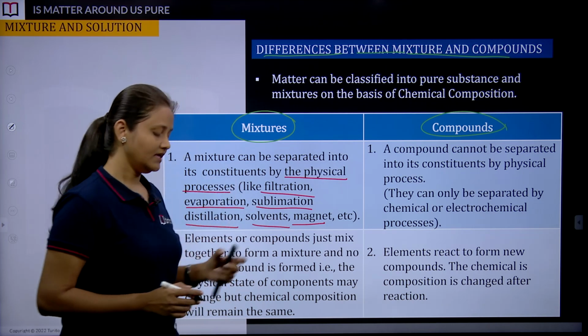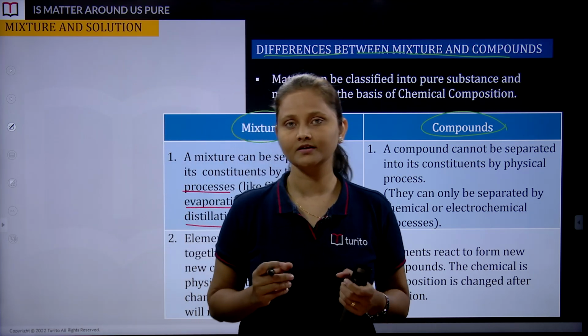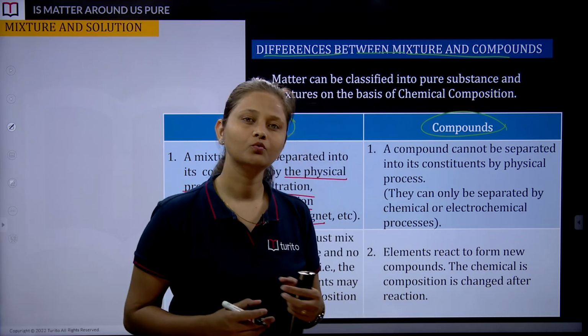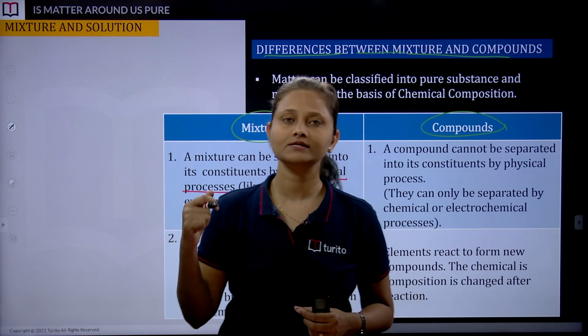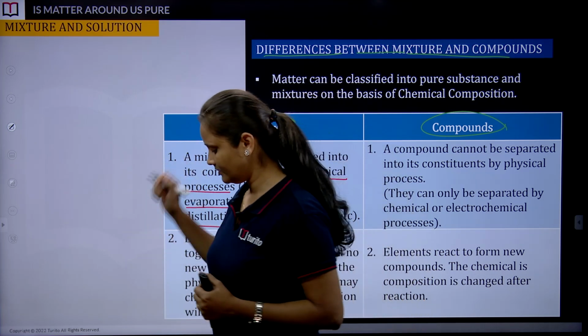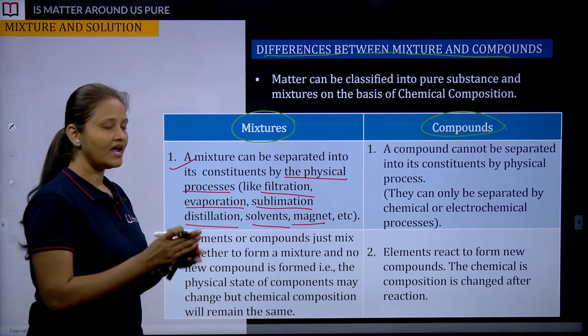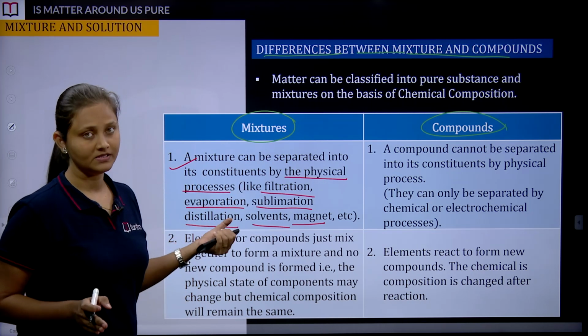Basically these are separation techniques which we can do physically. We are going to learn about all these techniques one by one in detail. But the point here is that the constituents of mixtures can be separated by physical means.